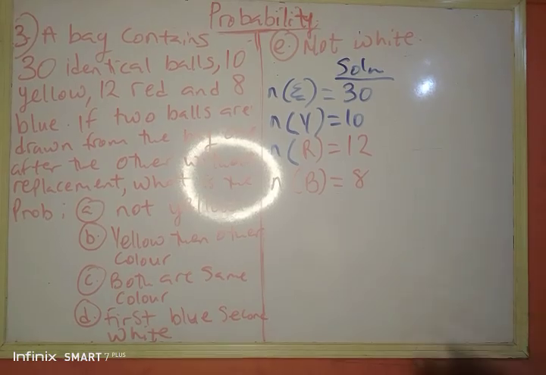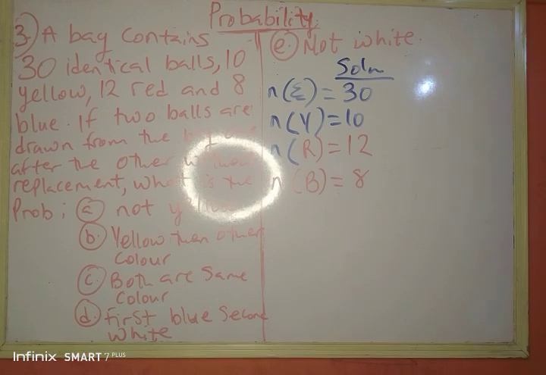It is 0. We have said before that the probability of an event that will not occur is 0. The probability that it will surely occur is 1. Then the probability when we are not sure ranges from a number greater than 0 to a number less than 1. So let's solve this question.